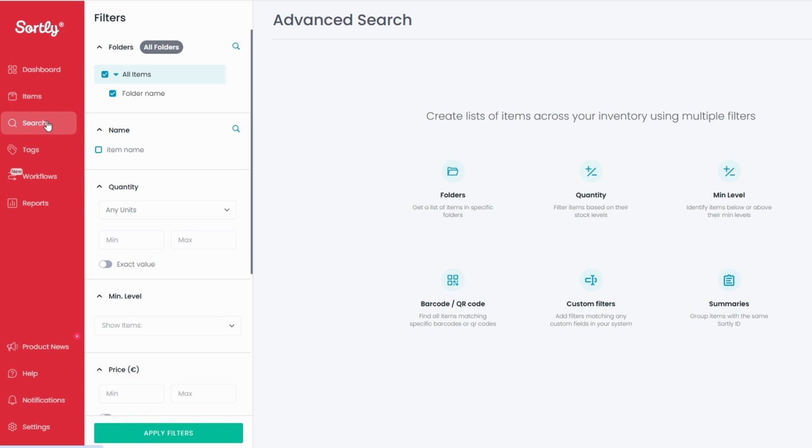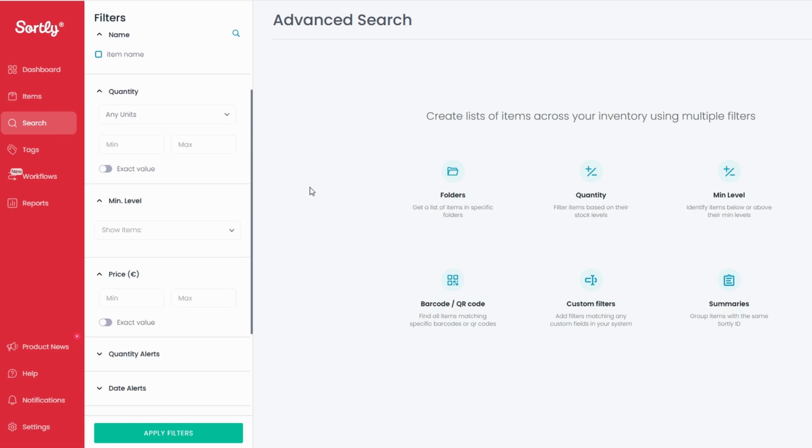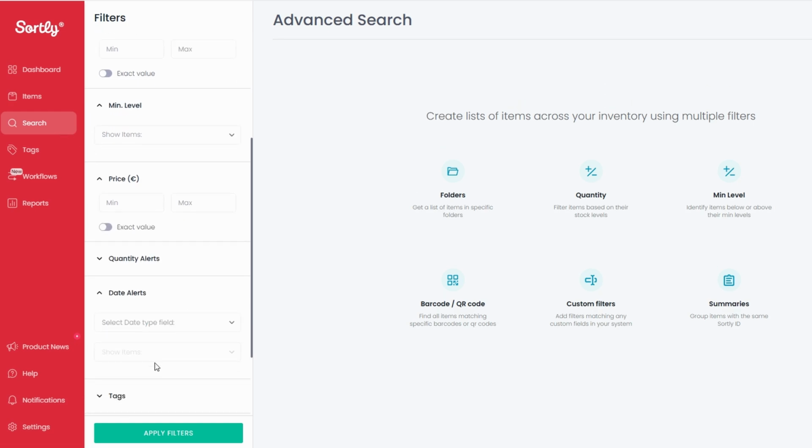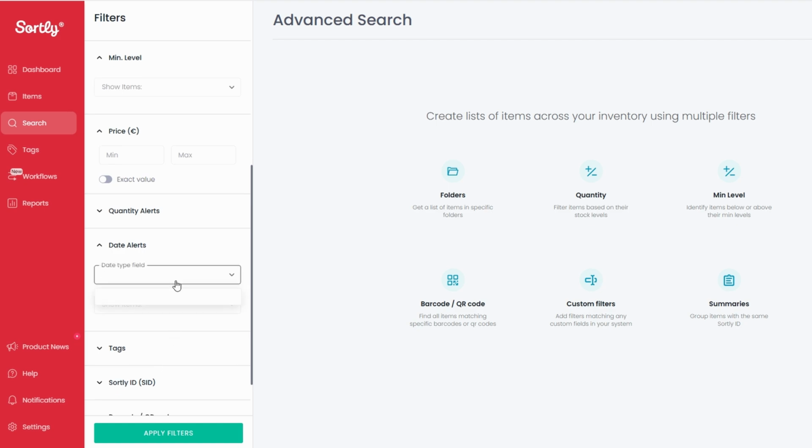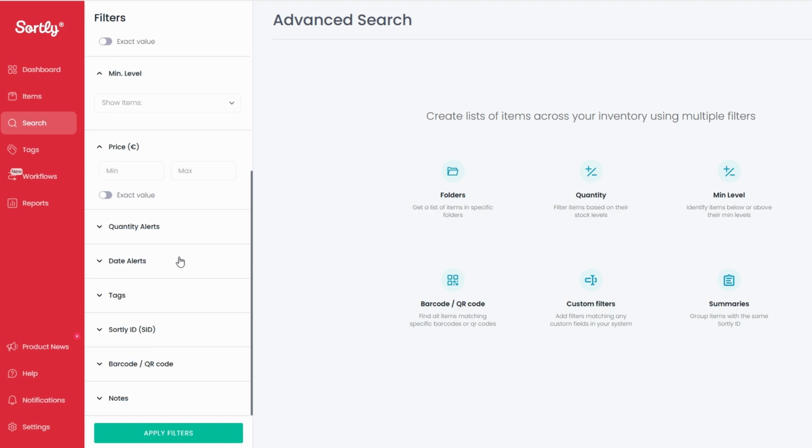For businesses handling items with expiration dates, like food products, pharmaceuticals, or event tickets, Sortly's expiration reminders are invaluable. Simply add the expiry date when you log the item into your inventory, and Sortly will notify you ahead of time. For example, if you're managing perishable goods, you'll get a reminder a week or two before the items expire, giving you ample time to take action.